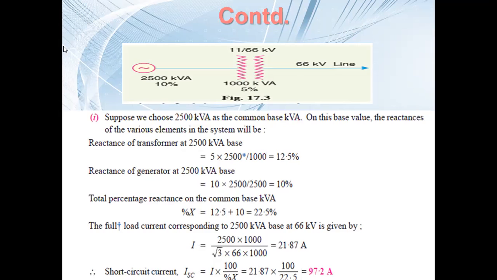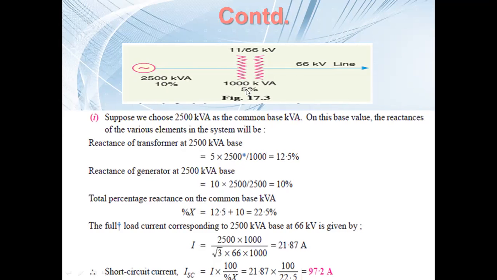In this system, we can see that the highest kVA is 2500. So we are choosing 2500 kVA as the base kVA of the system. Based on this base kVA, this transformer is 1000 kVA and its percentage reactance is 5%.